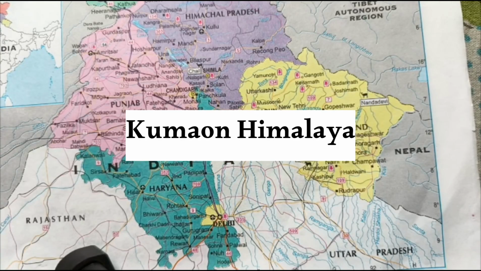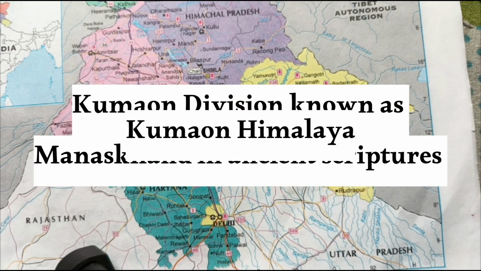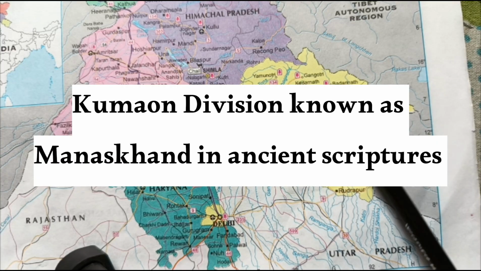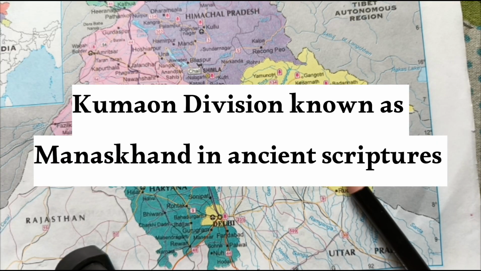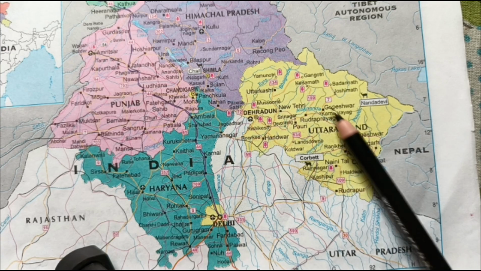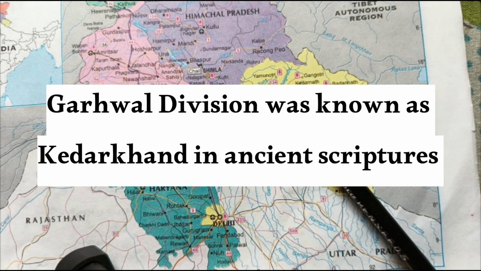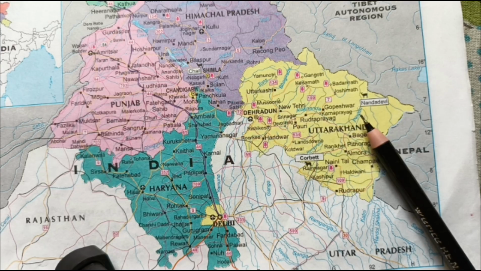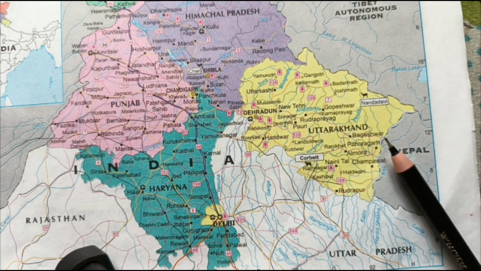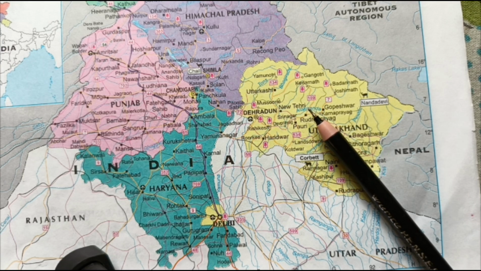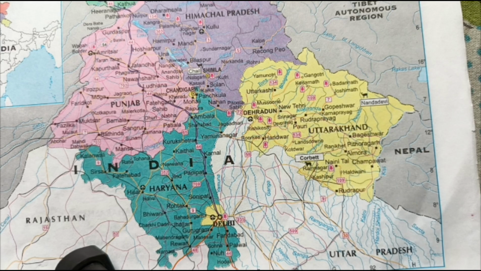Let us now talk about the various administrative divisions of Uttarakhand. The region on the eastern side is known as the Kumaon region, and the western side is known as the Garhwal region. In earlier days, the eastern side or the Kumaon region was known as Manaskhand, and the western side or Garhwal region was known as Kedarkhand.